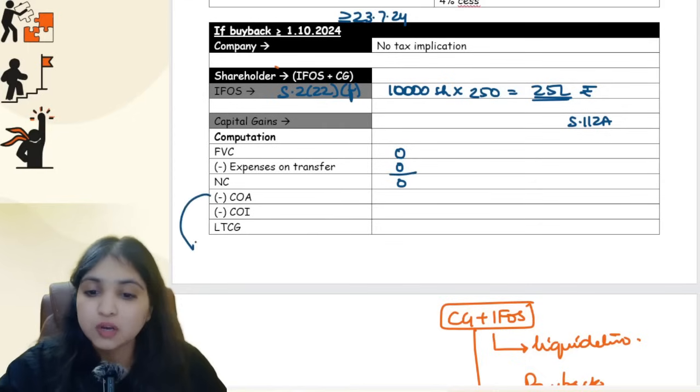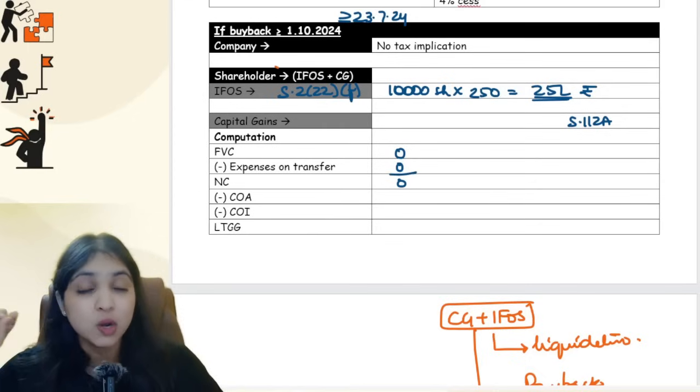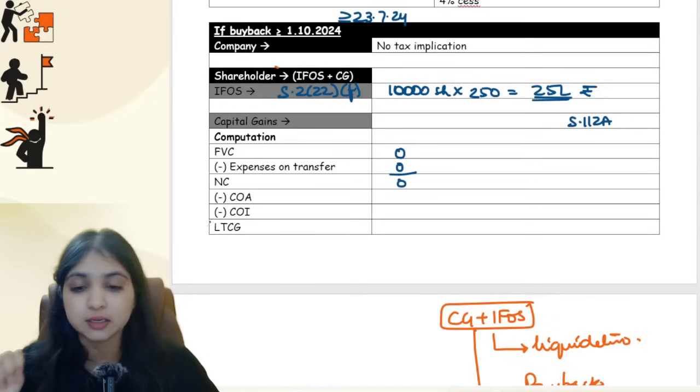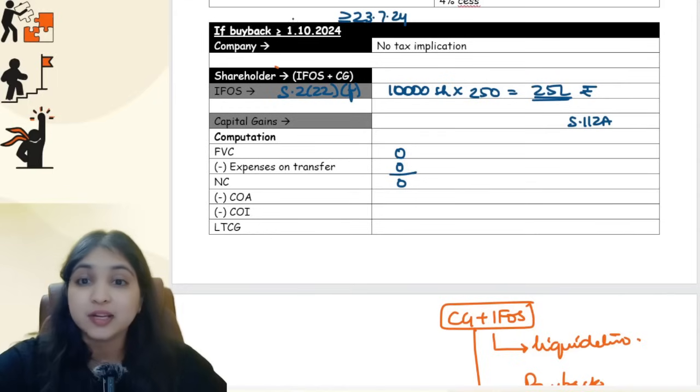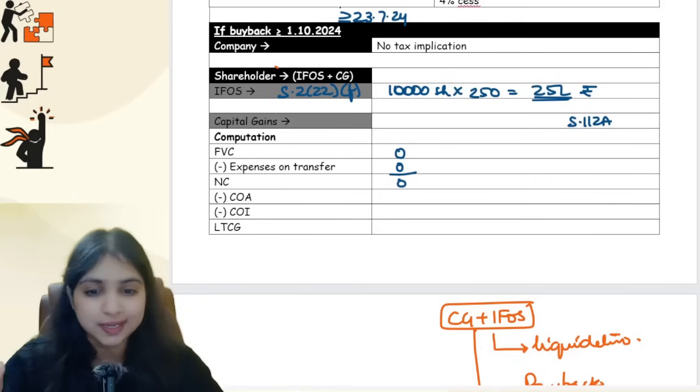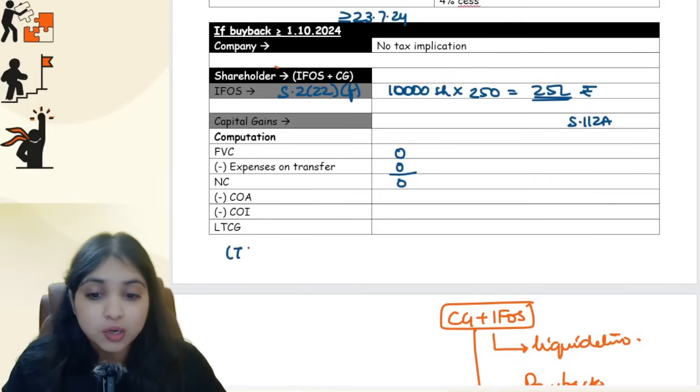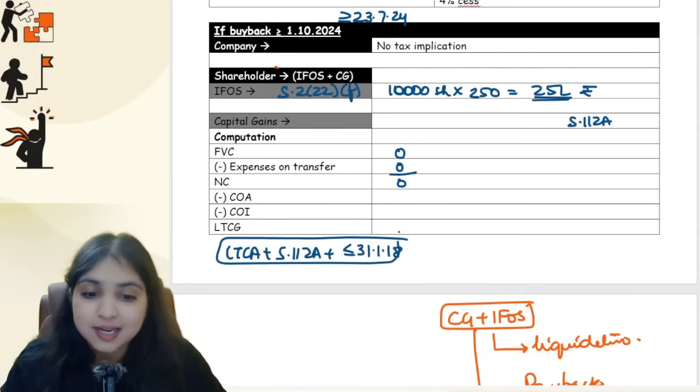Cost of acquisition, we always think about two things. We have a rule. We pause, check and think. Two things we check over here. Number one, will I get any indexation benefit? No indexation benefit, guys, because buyback is happening on 1st October 2024, which is on or after 23rd July 24, after amendment. So no indexation. Then I will also check, is it long-term capital asset plus 112A plus date of acquisition, is it on or before 31st Jan 18? Yes, all these conditions are fulfilled.